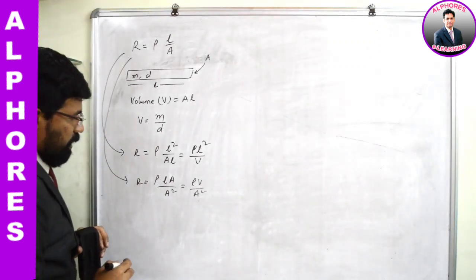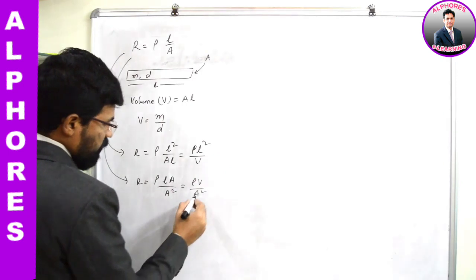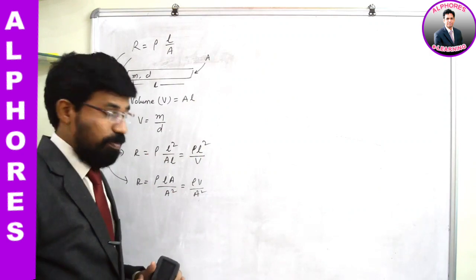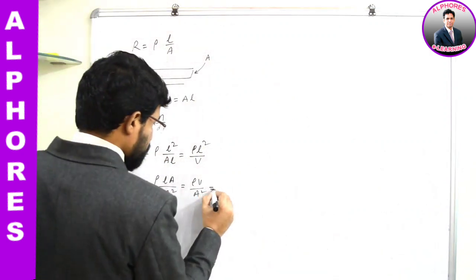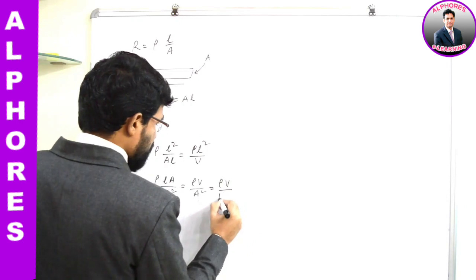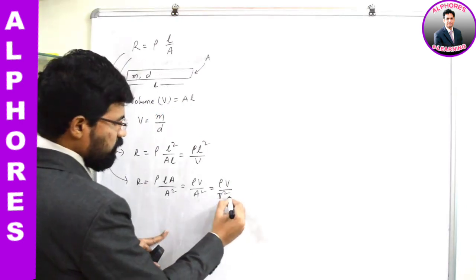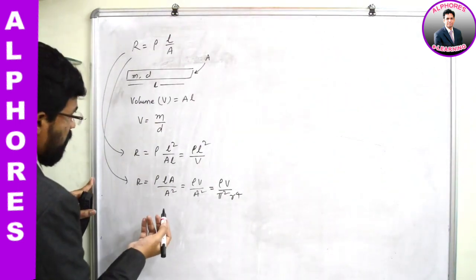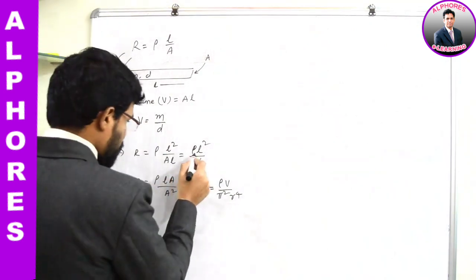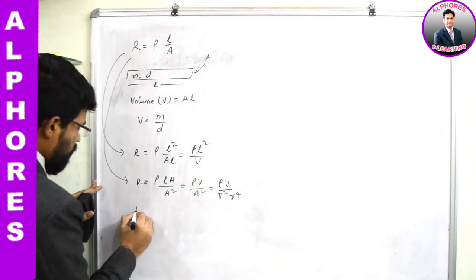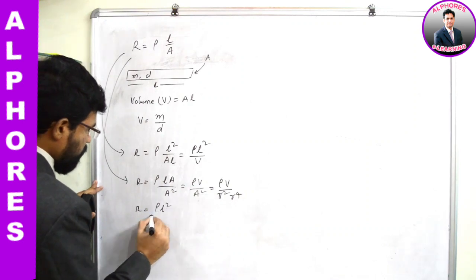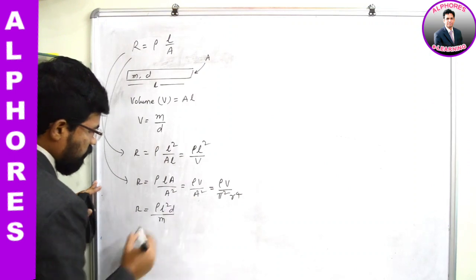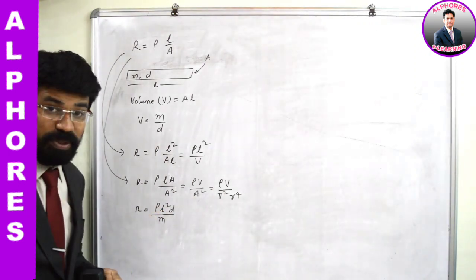And here you can also write one more equation. Area A can be replaced with what? Pi r square. If radius of cross section is known to you, you can express this area as pi r square. So further this equation can be modified like this: rho V by pi square r square whole square, r power 4. That's how you can write, isn't it? And what about mass and density? In terms of mass and density, let us pick up this equation. R is equal to rho L square, and this V can be replaced with mass by density. So in terms of mass and density, this is how you can express the resistance.